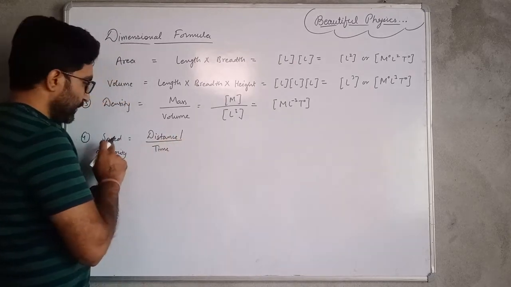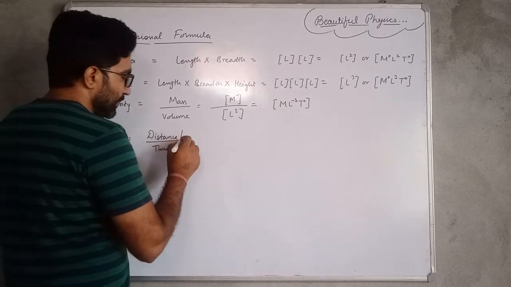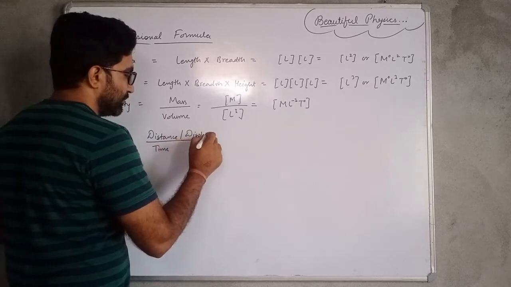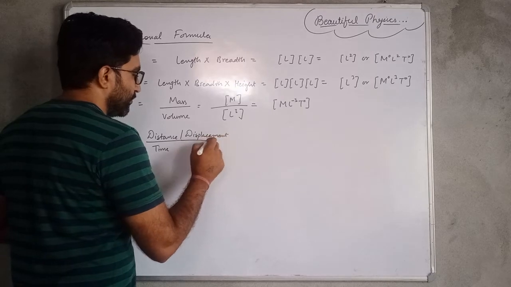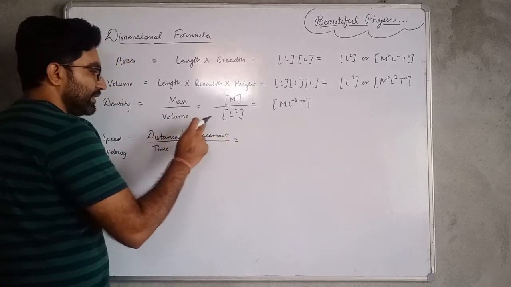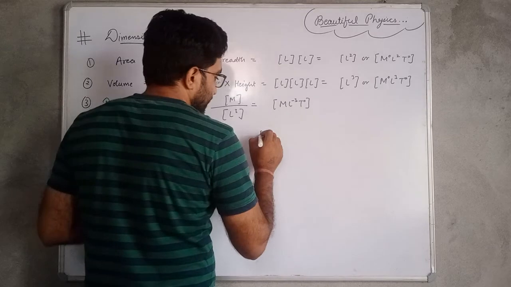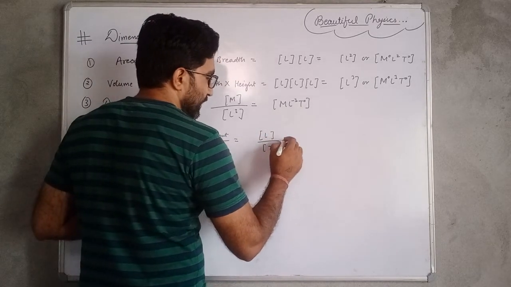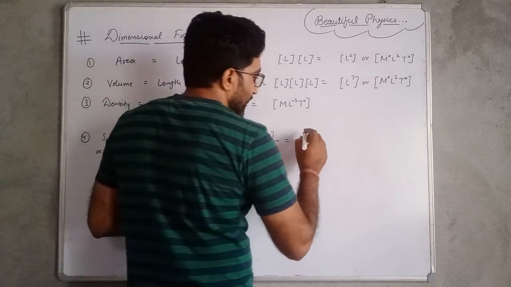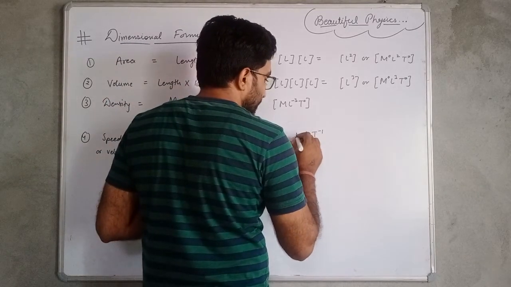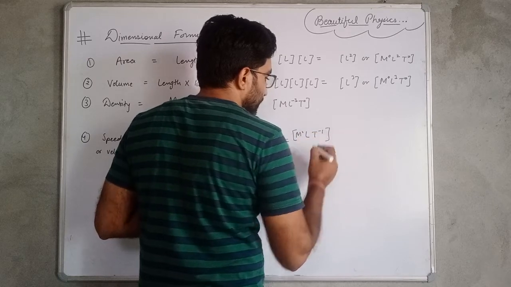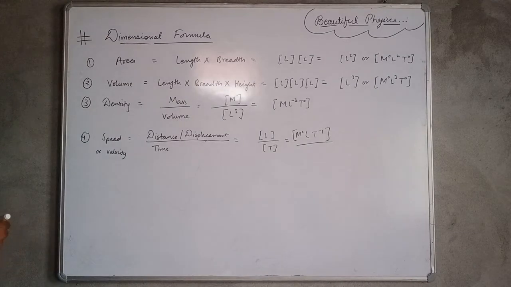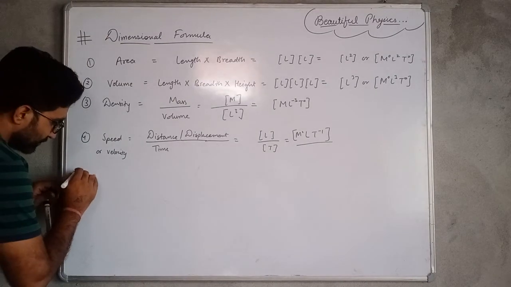For speed it is distance upon time, and for velocity it is displacement upon time. Distance and displacement both are lengths, and are represented by L, and time is represented by T, and it will be equal to M0 L T minus 1. It is the dimensional formula for speed and velocity. Next one is for acceleration.